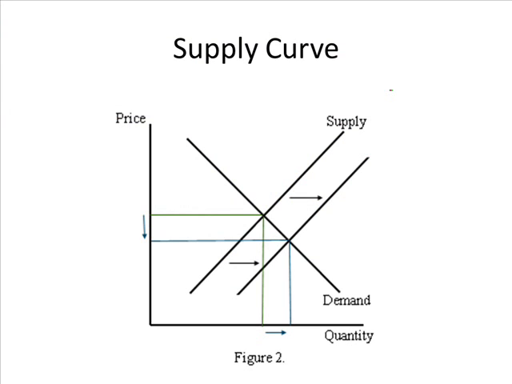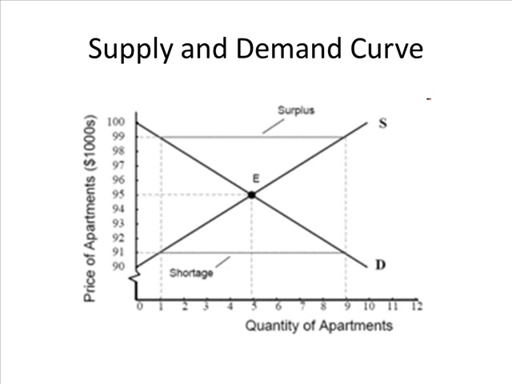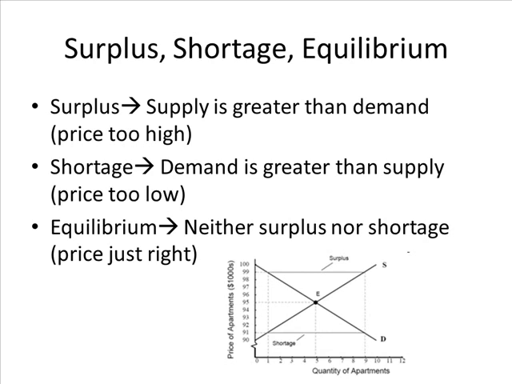What we're going to look at tomorrow in class is how the demand curve and the supply curve interact. When they interact, they make three important points. The important points that they make are the points that indicate a surplus, a shortage, and an equilibrium. A surplus is when the supply of an item is greater than the demand for it. That means the price is too high and people aren't going to buy it.